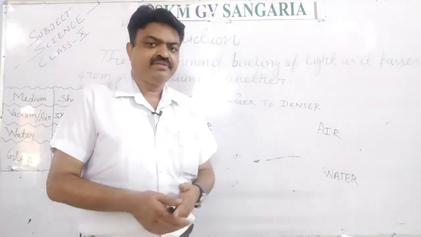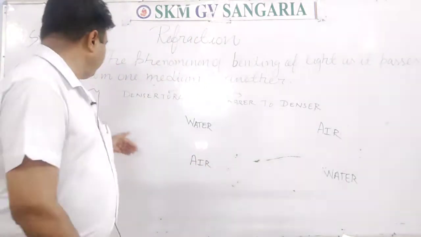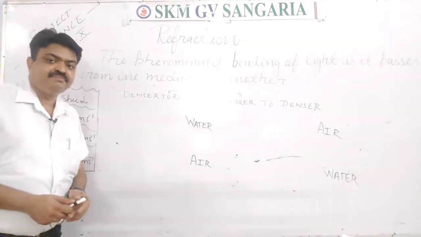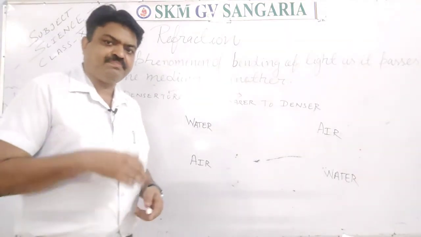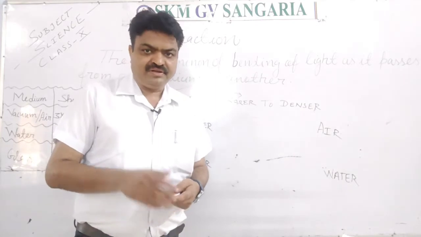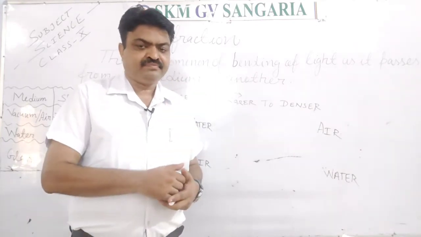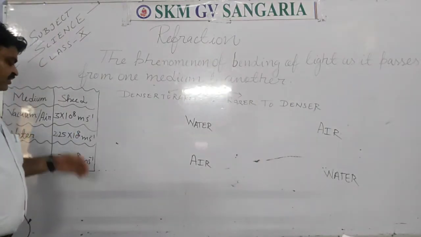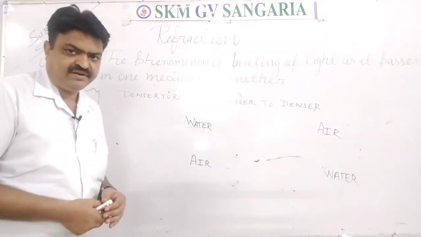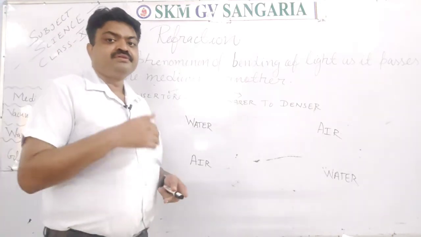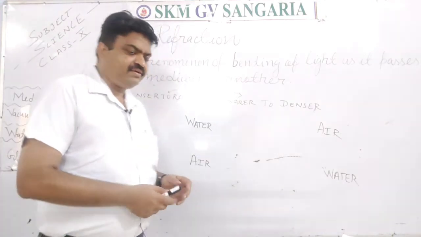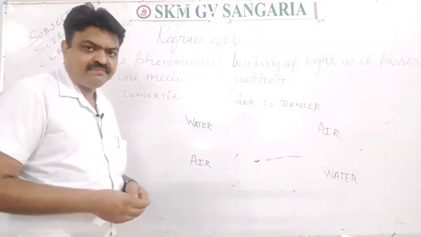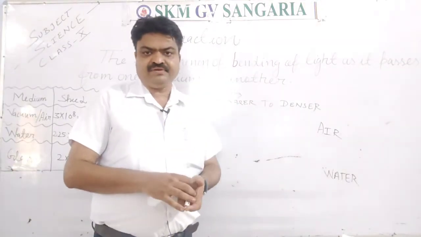Like I have written the speed of light here. Speed of light in vacuum and air is 3 multiplied by 10 power 8 meter per second. It is in vacuum and air. And the speed of light in water is 2.25 multiplied by 10 power 8 meter per second. And the speed of light in glass is 2 multiplied by 10 power 8 meter per second.